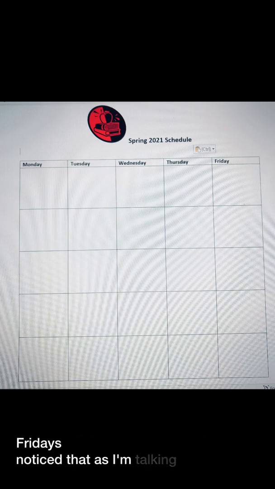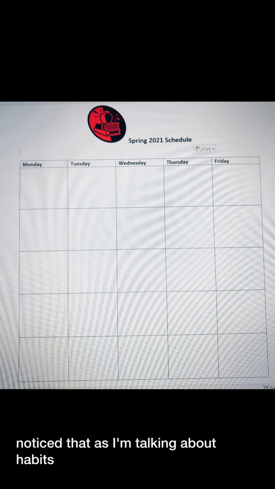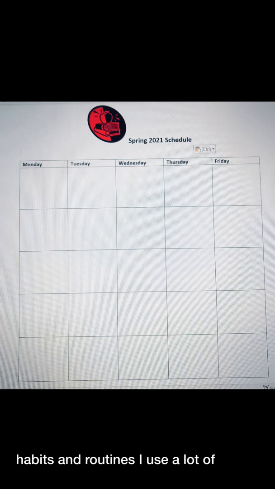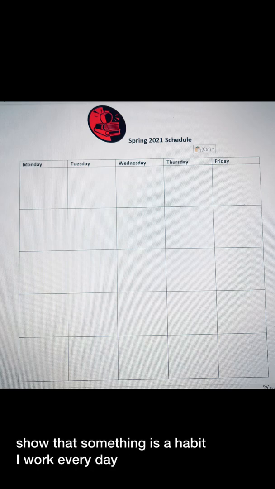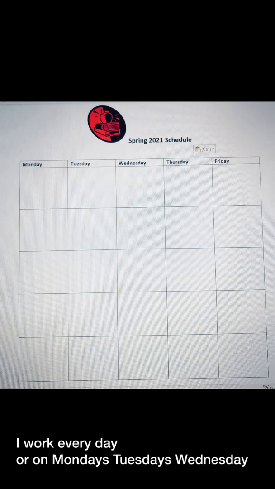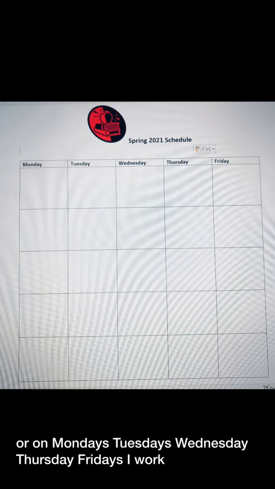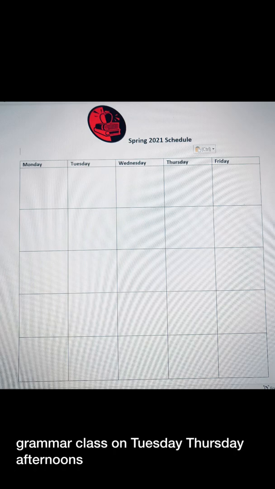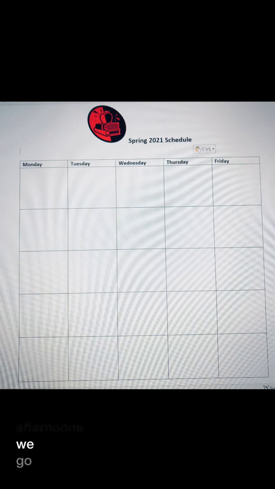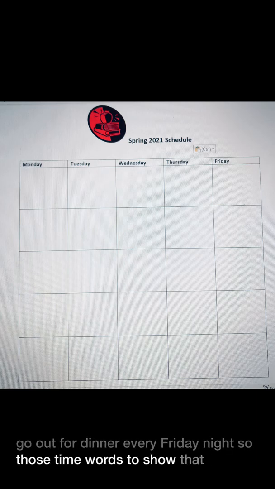Notice that as I'm talking about habits and routines, I use a lot of time words. So when we're talking about the simple present, you're going to use a lot of words that show that something is a habit. I work every day. Or on Mondays, Tuesdays, Wednesday, Thursday, Fridays, I work. I have grammar class on Tuesday, Thursday afternoons. We go out for dinner every Friday night. So those time words to show that something is a routine.